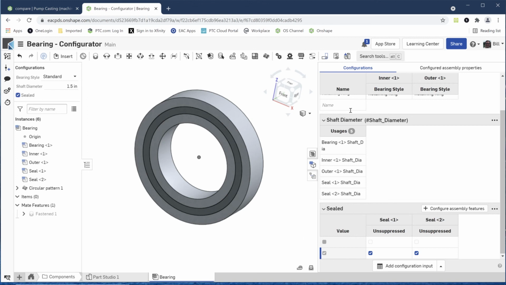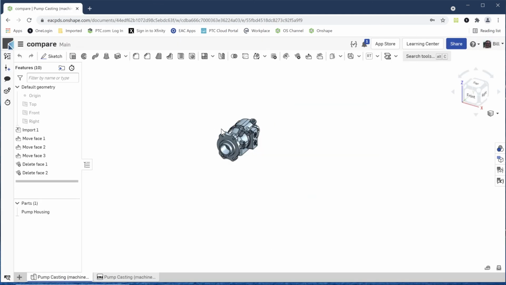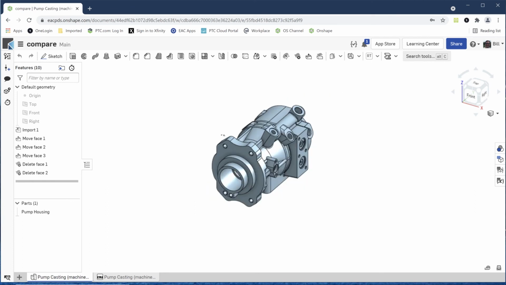You can still use the table if you're old school, want to do things that way, you can still do that. But it has these other capabilities as well that really make it nice. And then finally, the last thing I wanted to talk about is the history and how things work with that. So let's take a look at the history of this part.